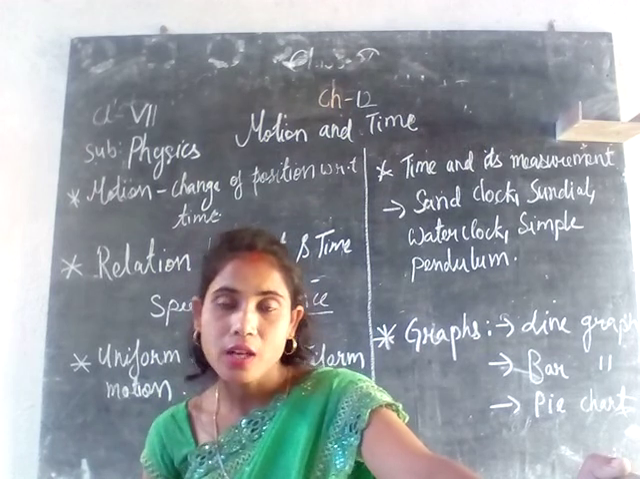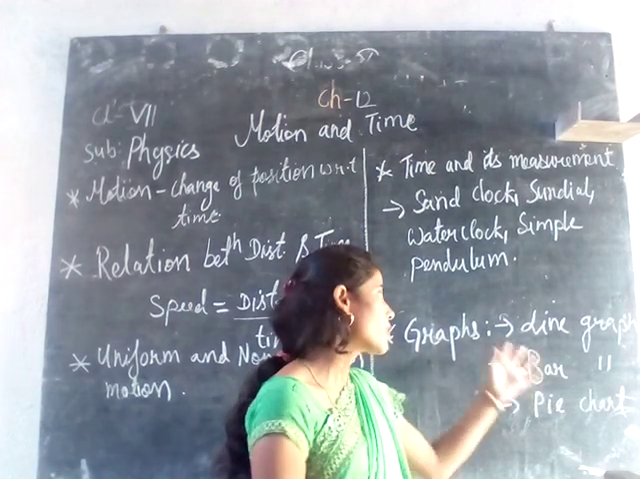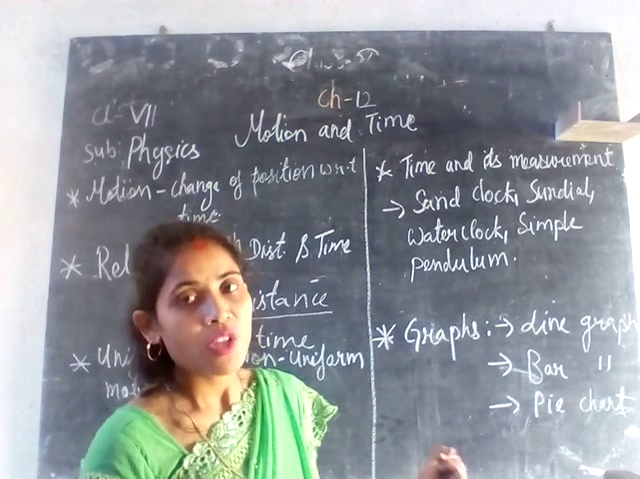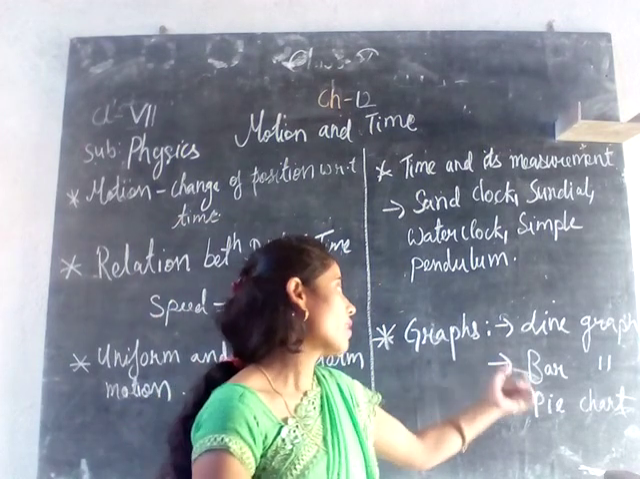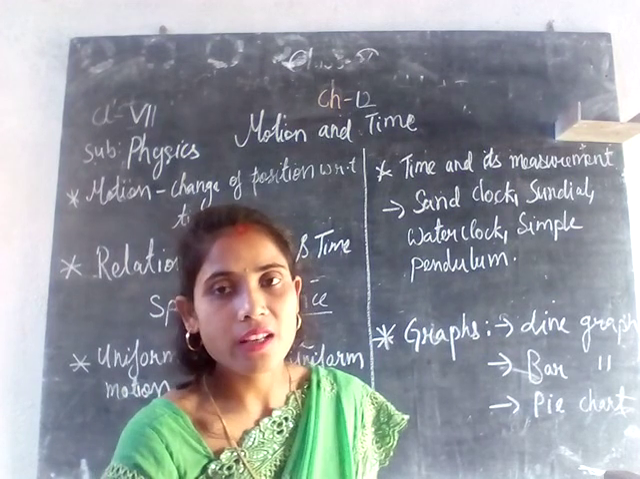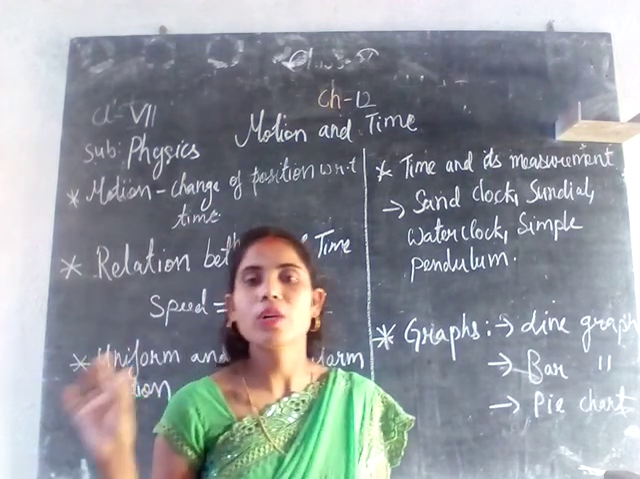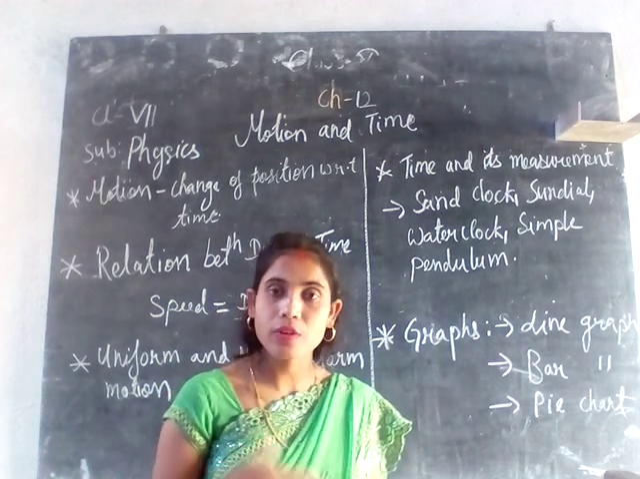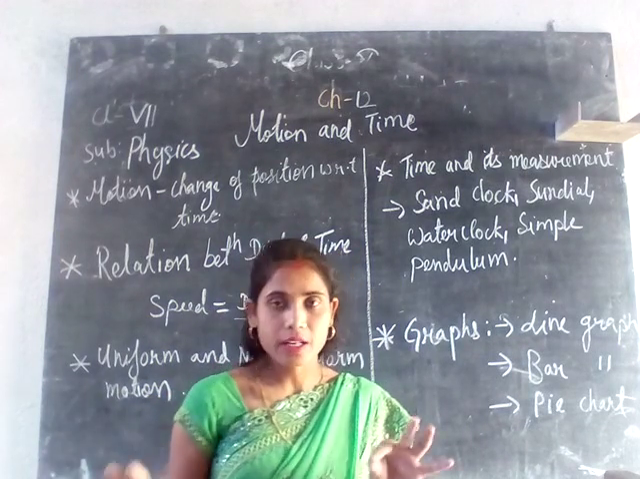Graphs are of many types. Among them we have discussed three types: the line graph, the bar graph and the pie chart, which are discussed in your chapter. So what does a line graph mean? When a person has covered equal distances in equal intervals of time, we can draw a straight line. That kind of line can be drawn on a line graph.